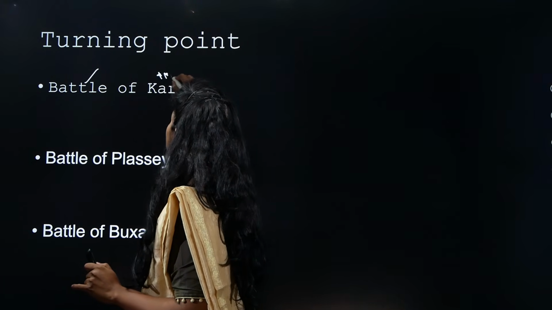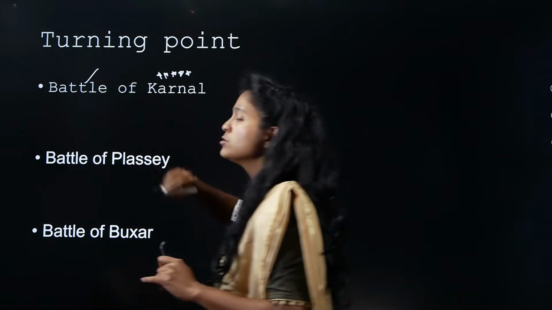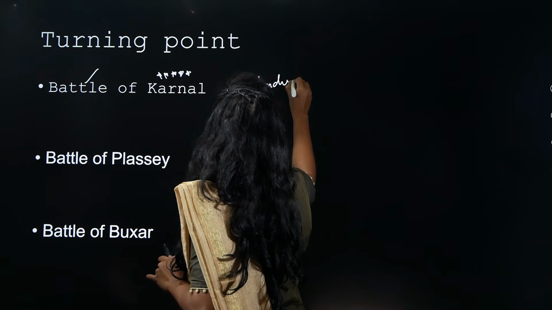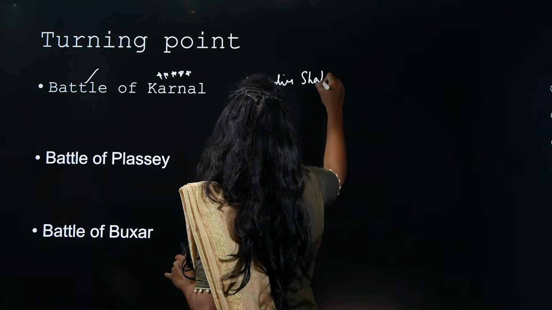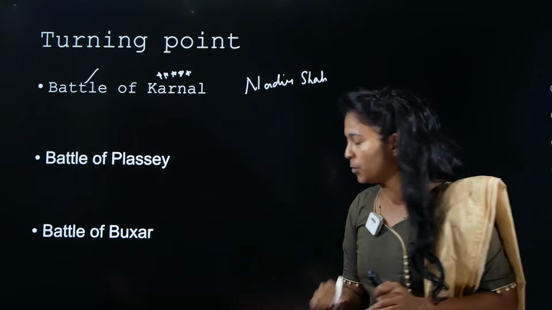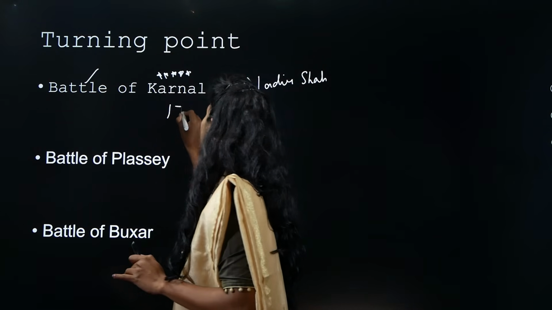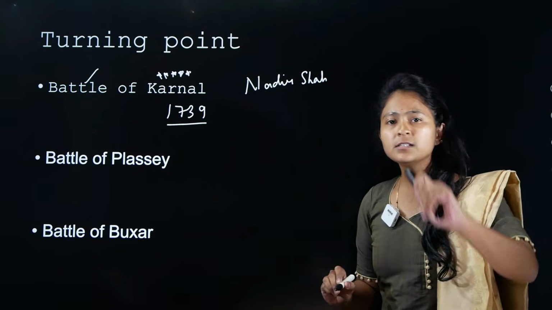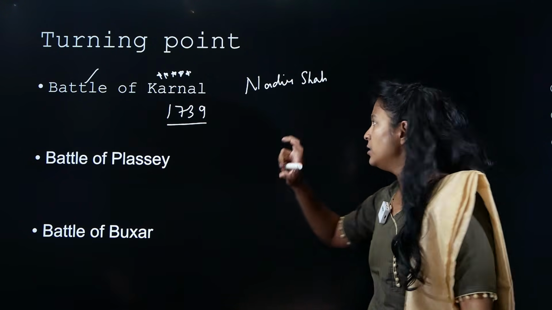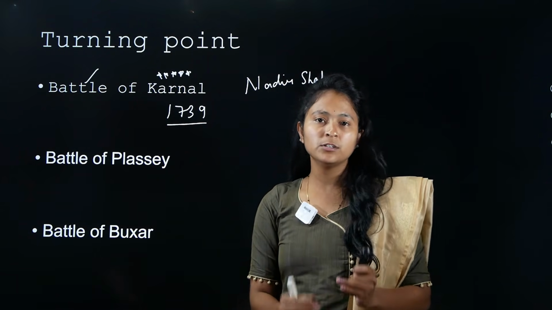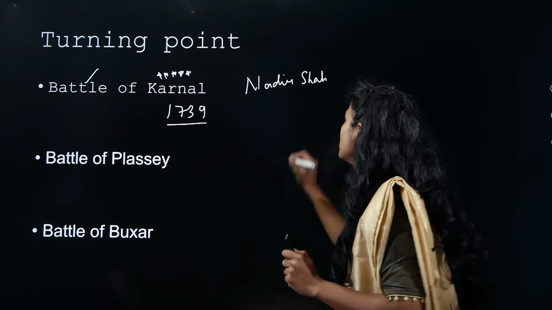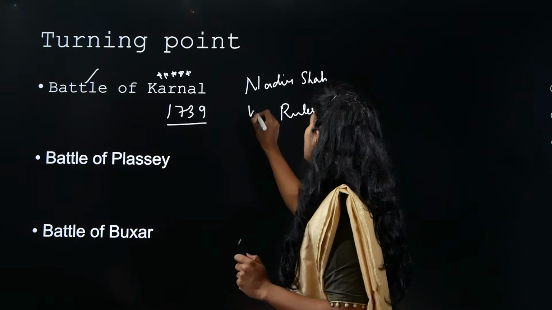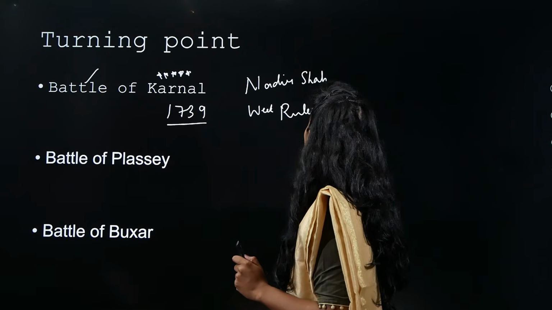Why am I saying this? Because you will understand. This is also called the famous Nadir Shah's invasion. Okay, this was somewhere in 1739. Now, what happens in this case is the Mughal emperors were very weak. The rulers of Mughal became very weak here, or you can say weak rulers of Mughal.